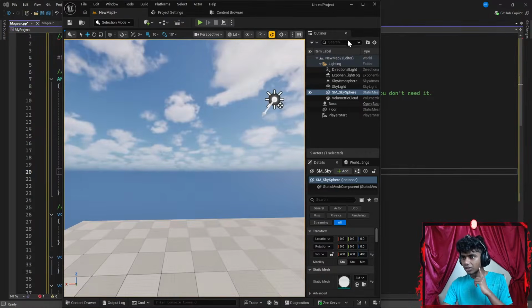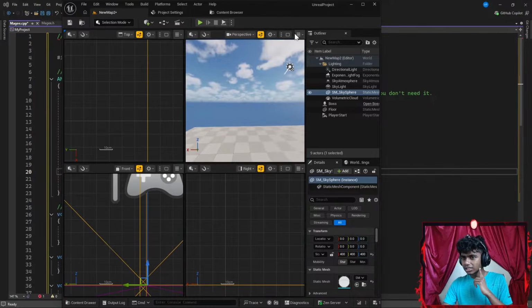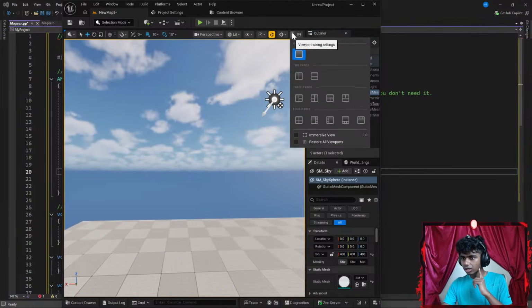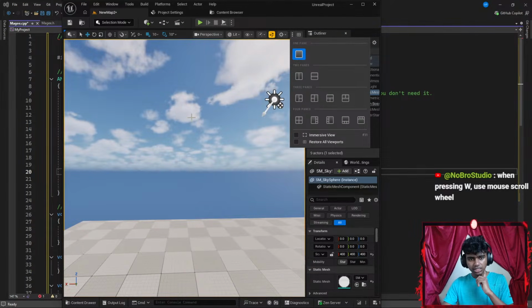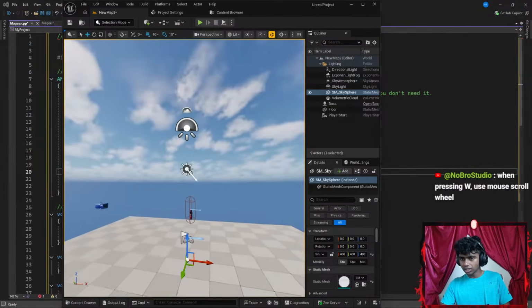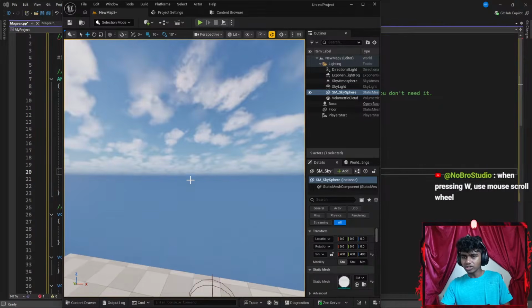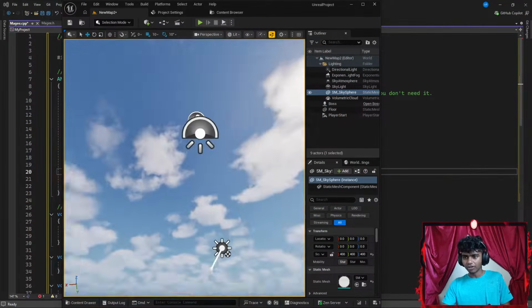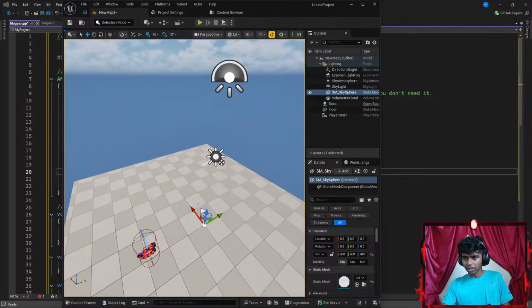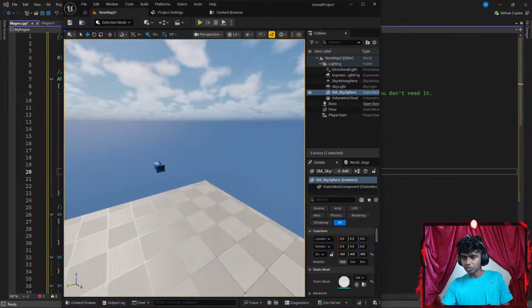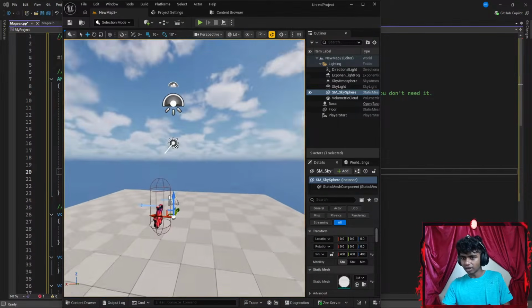Where's camera speed up here? Okay, so I see this here. Okay, what is this? Okay, let's go up here. Let's go there. Okay, press W and use mouse scrolling wheel. So W. I see. But even if I do go quick like this, usually when I just click my W, I go quick. Like in my other projects, when I click W, I go really quick. Because, I mean, this is good as well, but I've never gone slow like this.